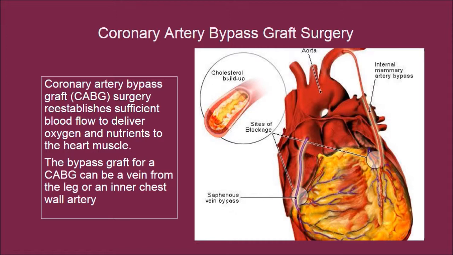Coronary artery bypass graft (CABG) surgery reestablishes sufficient blood flow to deliver oxygen and nutrients to the heart muscle. The bypass graft for a CABG can be a vein from the leg or an inner chest wall artery.